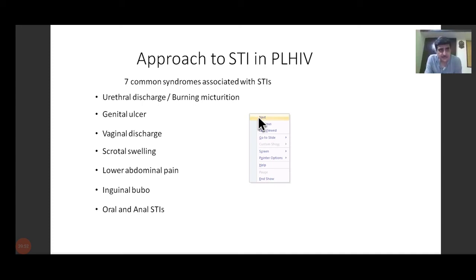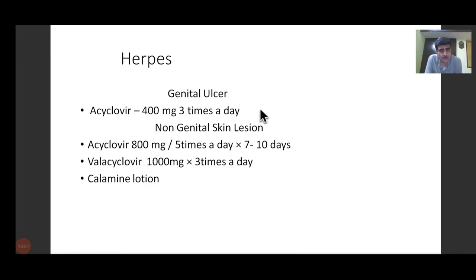Now, genital ulcer, if it is a herpetic ulcer in a patient with HIV, the drug of choice is acyclovir. And if it is a non-genital skin lesion of herpes, as we had seen the lesions yesterday, acyclovir 800 milligram 5 times a day for 7 to 10 days, or alternatively valacyclovir 1000 milligram 3 times a day, along with some calamine lotion to protect the skin.